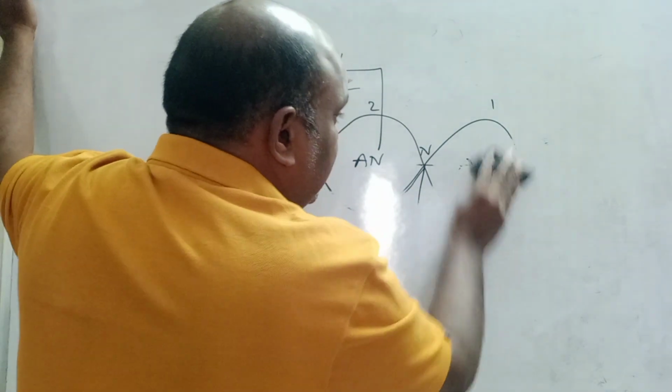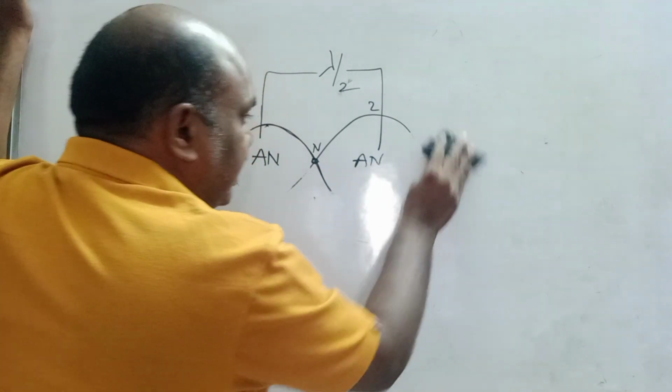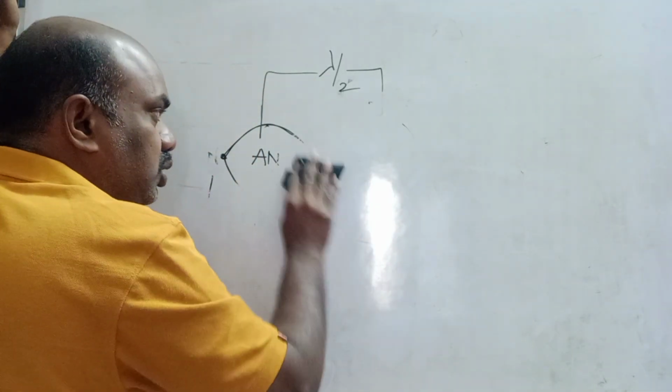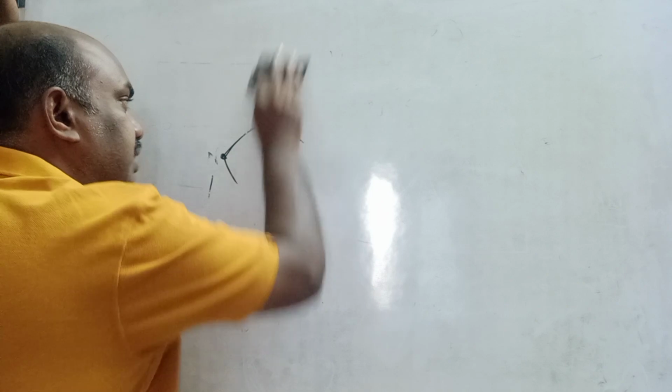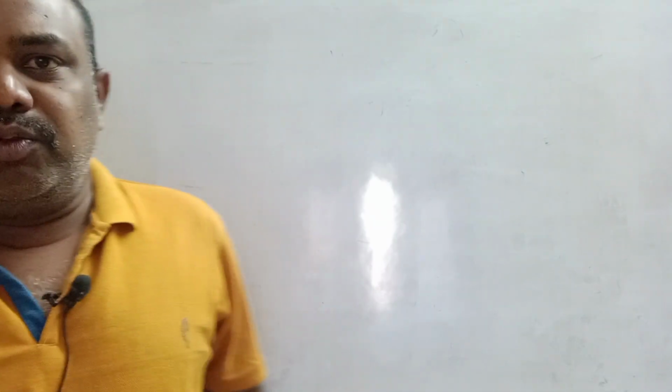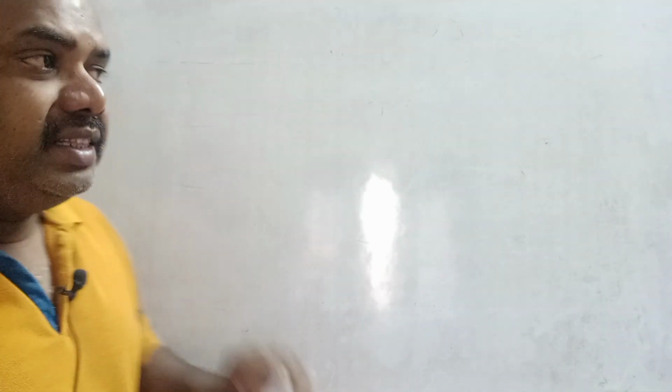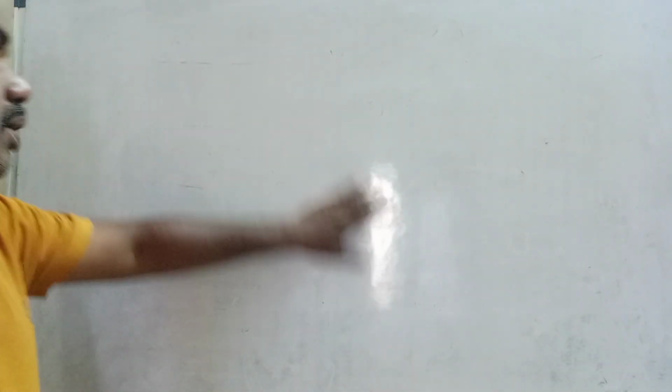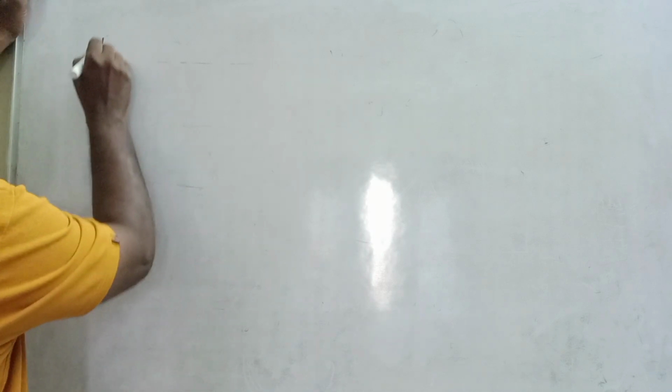Sir, what is the use of this tube? If stationary waves are produced in a closed tube, what is the usage? By using this principle, we can find the velocity of sound in air. What is the velocity of sound in air, children? 330 meters per second. Sir, how can we prove it? With the help of this closed tube, we can prove it. That is in the next class. In this session, you learn a very important concept, waves produced in a closed tube.